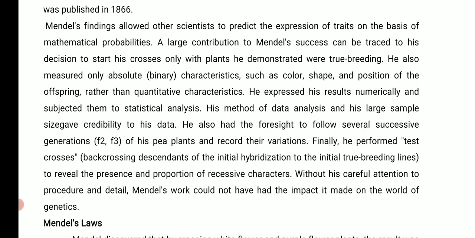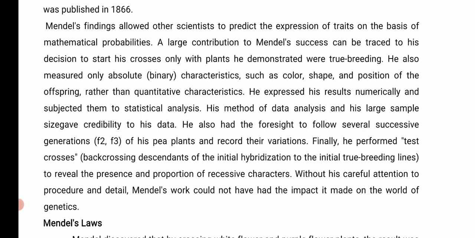And he also had the foresight, meaning he could see far. If I do only one generation, there is no point. I have to do many generations of crossing, then only I can be sure. So he's a true scientist. He knows that he has to keep on repeating it so many times until he's absolutely sure.